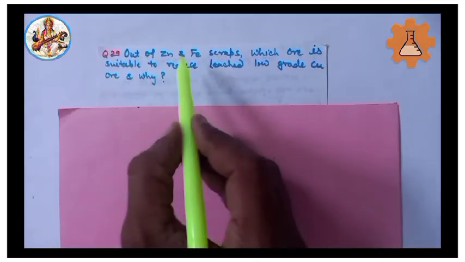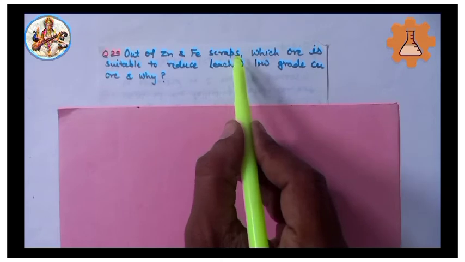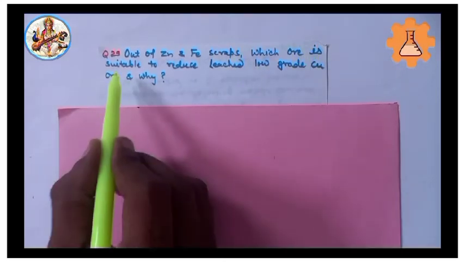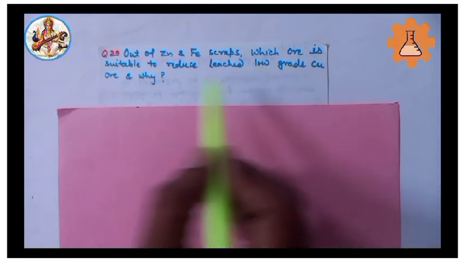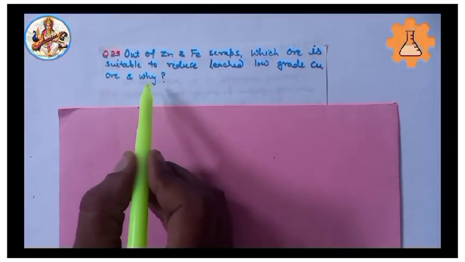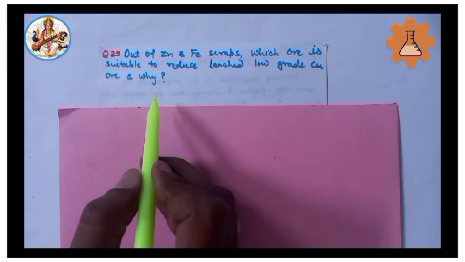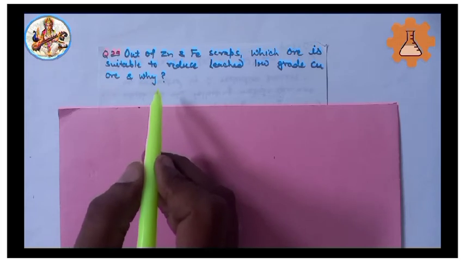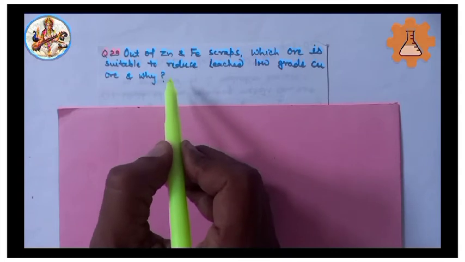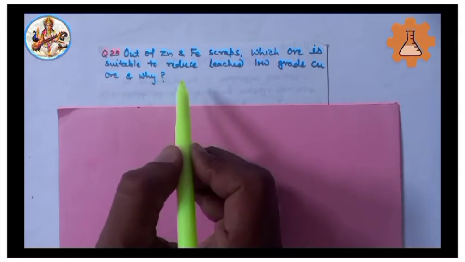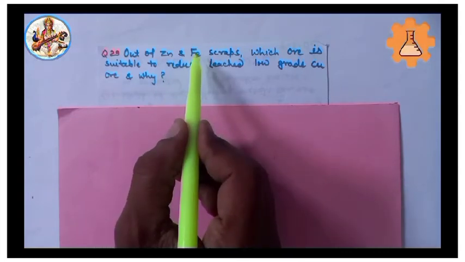Next, 29. Out of zinc and iron scraps, which is suitable to reduce low grade copper ore and why? Solution: the reduction potential of zinc is more negative than that of iron.